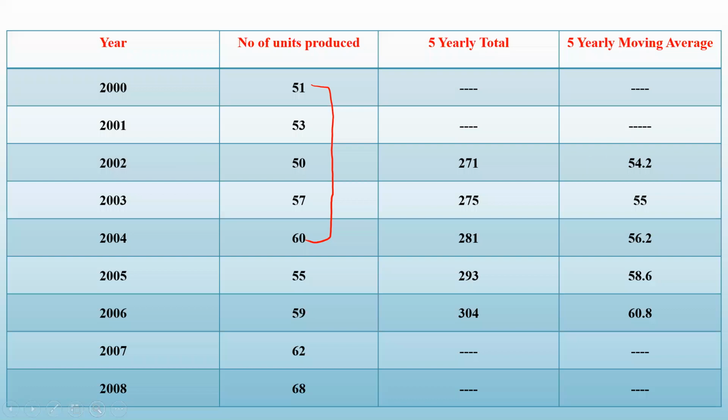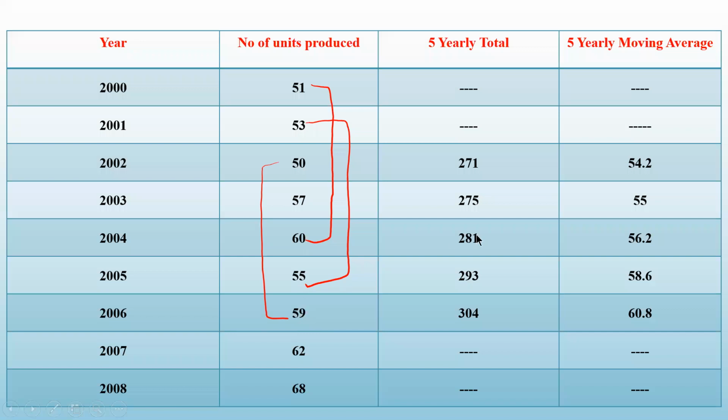Then what you have to do, as we did in the 3 yearly, leave this 51, add 53 plus 50 plus 57 plus 60 plus 55, you will get 275 that you write here, and divide by 5 will give you 55. Next time what you have to do, you have to take from 50 to 59. 50 plus 57 plus 60 plus 55 plus 59, sum is 281.